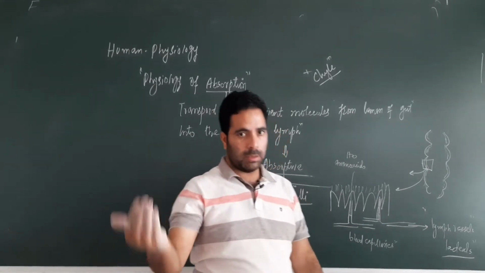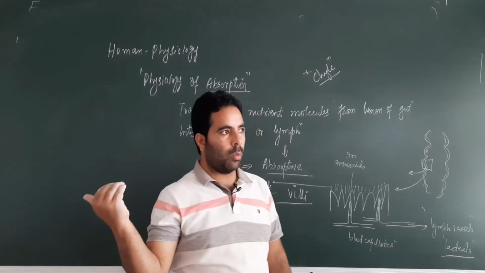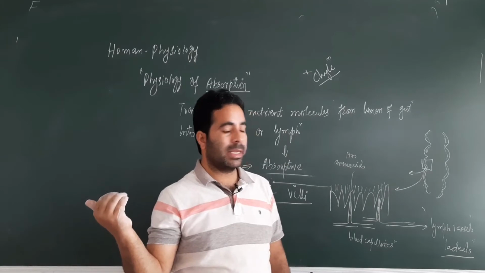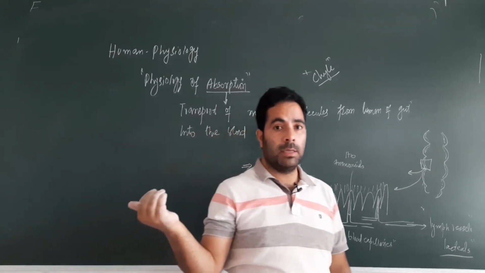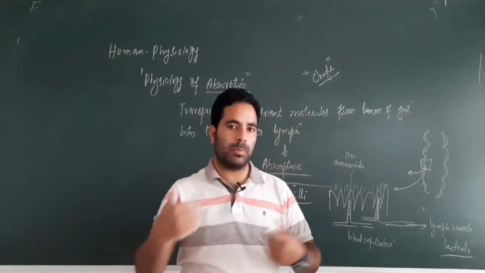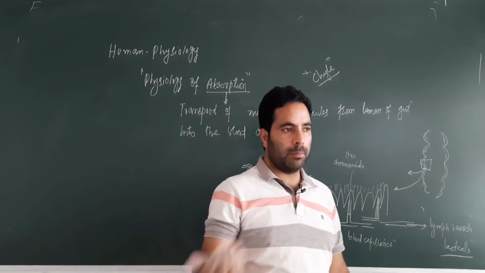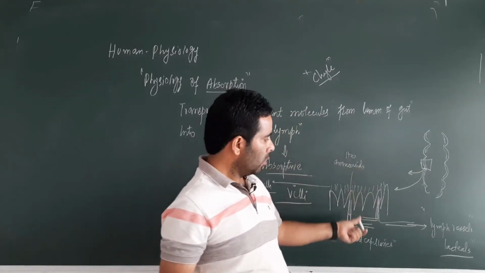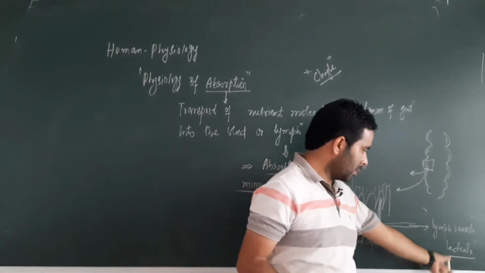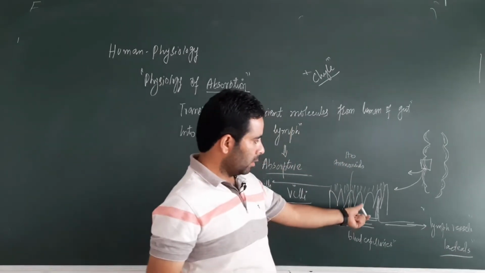Another thing is chyme, that we have observed in the stomach, that is the gastric juice plus food, that's known as chyme. This is chyle, that is fat which is absorbed by the lymph vessels, lacteals, in the villi and microvilli.